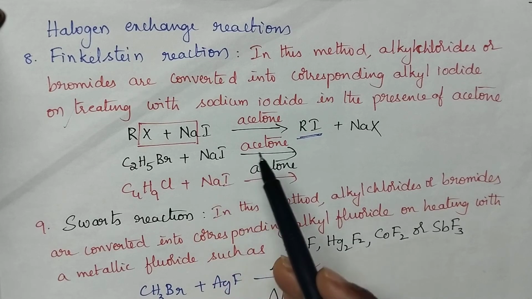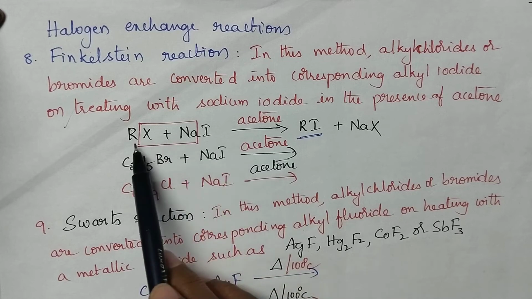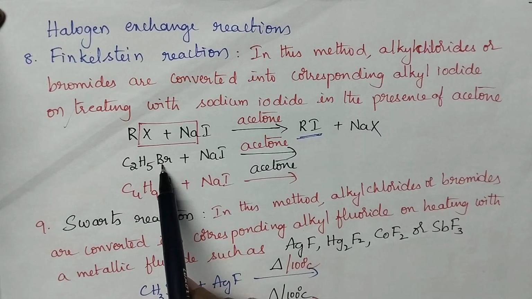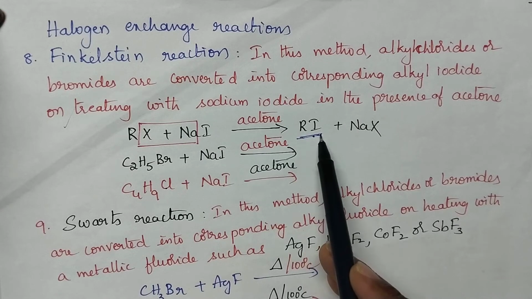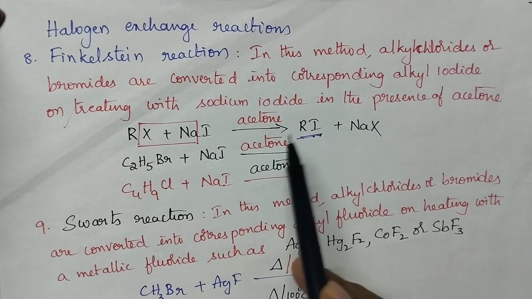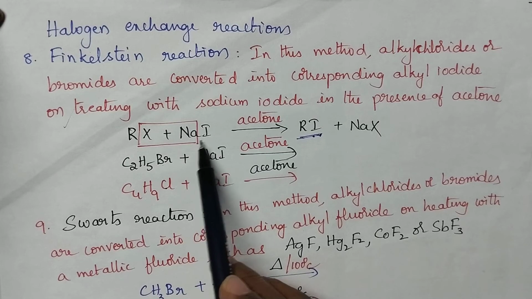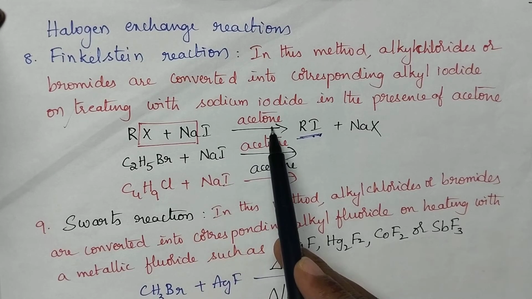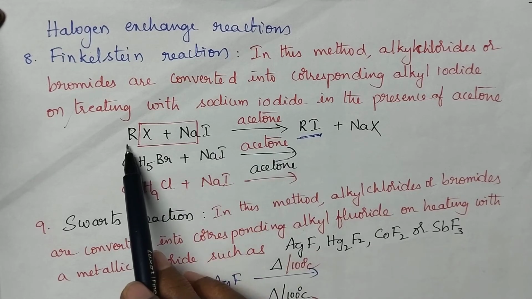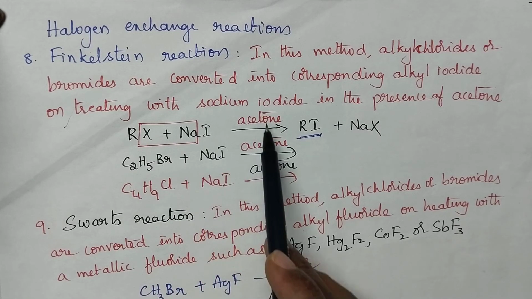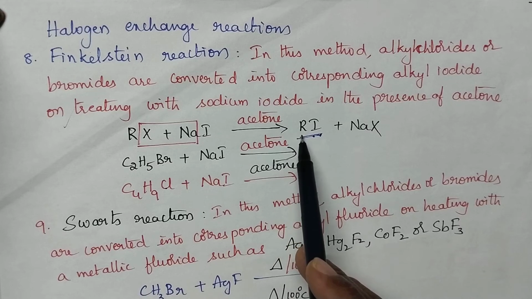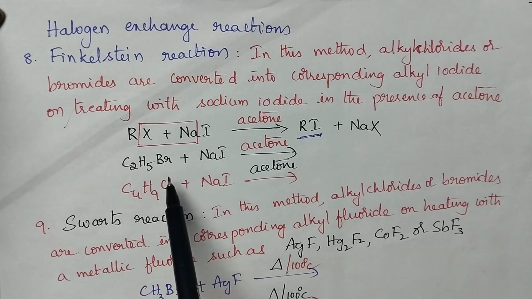In Finkelstein reaction, alkyl chlorides or alkyl bromides can be converted into corresponding alkyl iodides when treated with sodium iodide in the presence of acetone. So here alkyl halide reacts with sodium iodide in the presence of acetone and it results in the formation of alkyl iodide.